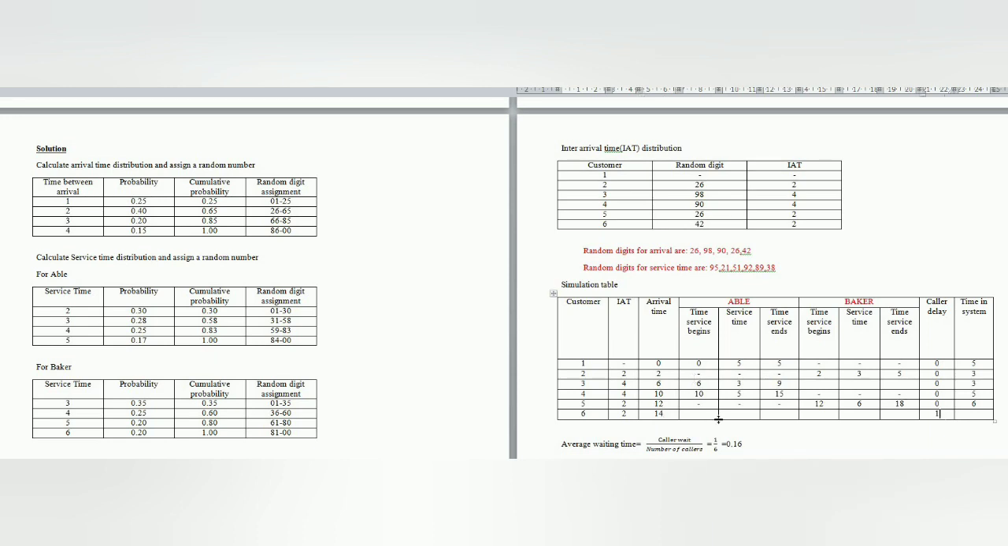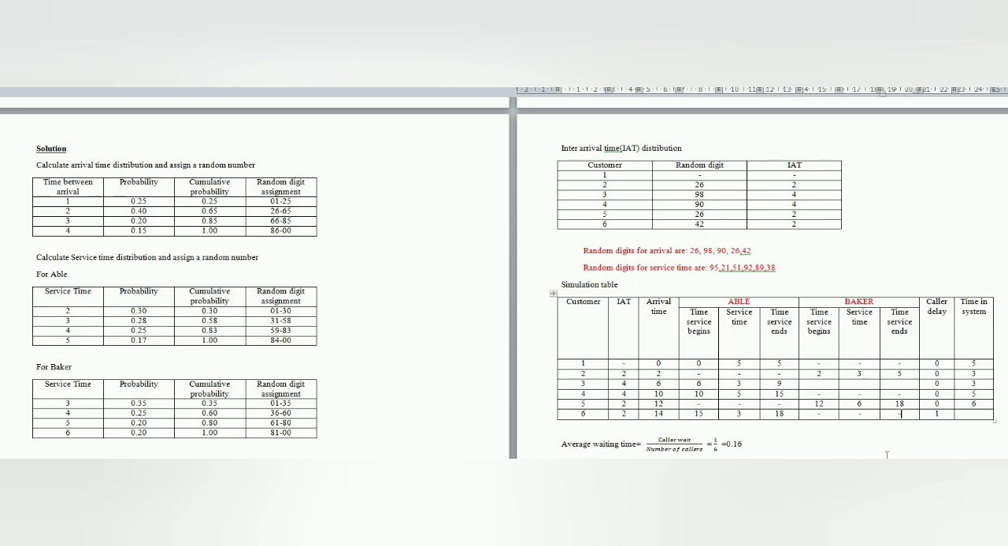He has to wait for 1 minute, and Able is going to be assigned the work. The 6th customer is going to get work when Able is finished. Why? Because 15 is earlier compared to 18. So he is going to get service at the 15th minute. Even though he arrived at the 14th minute, he gets his work at the 15th minute, and the random digit is 38 in the Able table. It lies between 31 to 58, so the service time here is 3. So the service time ends at 15 plus 3, that is 18. So Baker is free at that time.